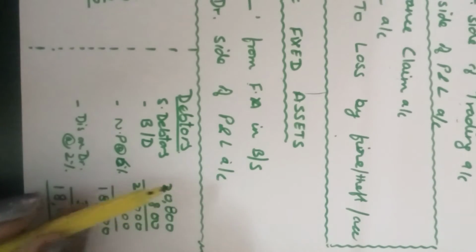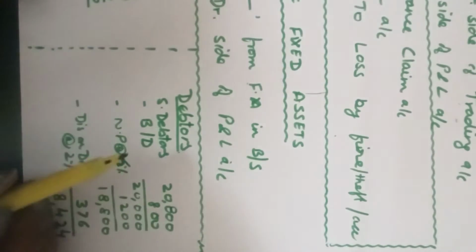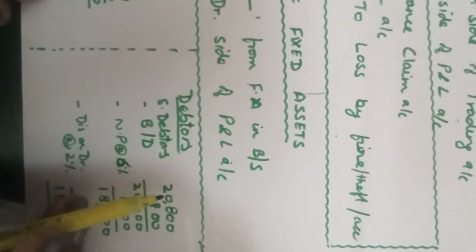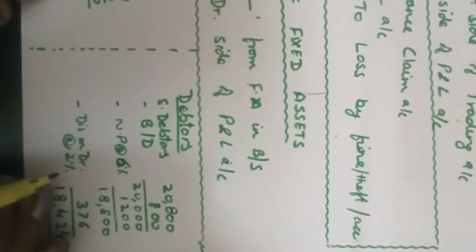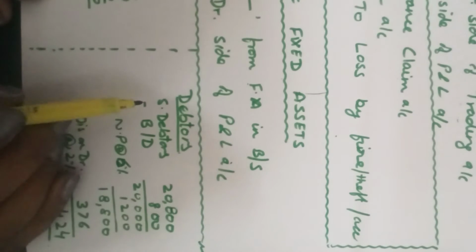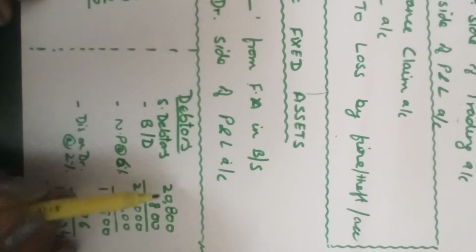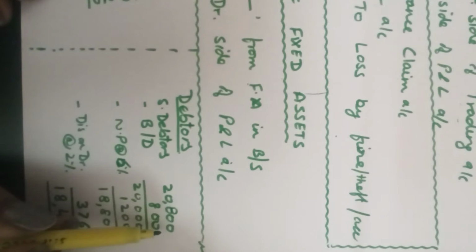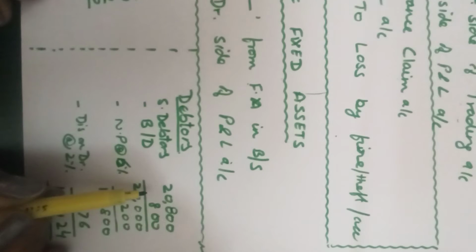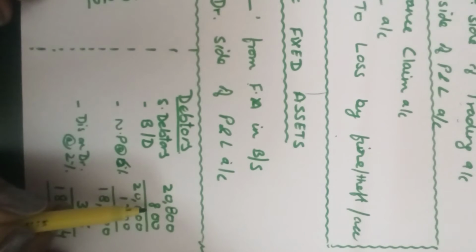I have taken the adjustment of debtors first. Sundry debtors. It is always advisable, children, to solve the adjustments first. Calculate the amount of adjustments and then you will give the treatment in the remaining accounts. The sundry debtors have been given at rupees 20,800. Sundry debtors minus bad debts, the further bad debts. These are the further bad debts. That comes to 20,800 minus 800, that is 20,000 rupees.